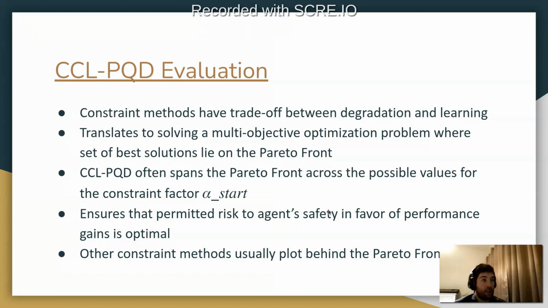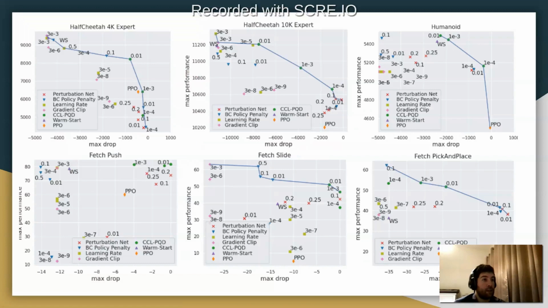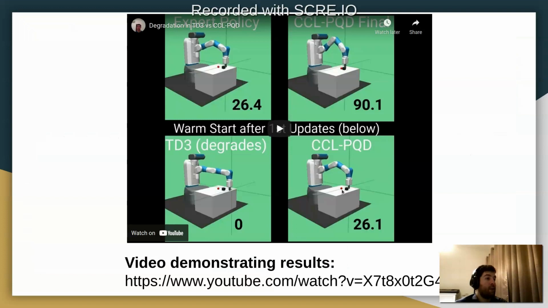So we showed that CCL-PQD has a higher advantage. When we plot CCL-PQD in green, we could see it often placing on the Pareto front for all these environments. And the other methods, such as the perturbation net, policy penalty, lowering the learning rate, and clipping the gradient, and we also compare to on-policy RL algorithms, usually plot behind the Pareto front. We also have a video demonstrating results that can be seen at this link.